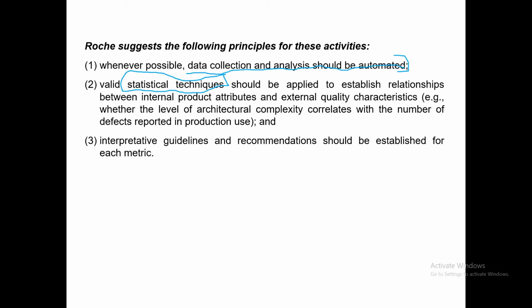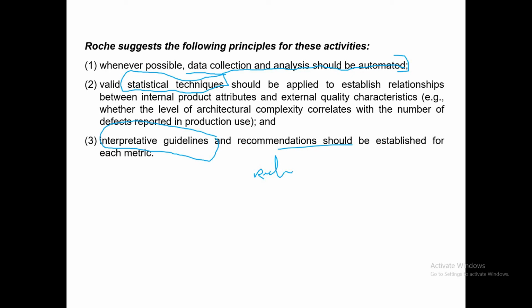Interpretative guidelines and recommendations should be established for each metric. Now, at a traffic signal, whenever we see a signal in, say, red color, interpretative guidelines are already there.